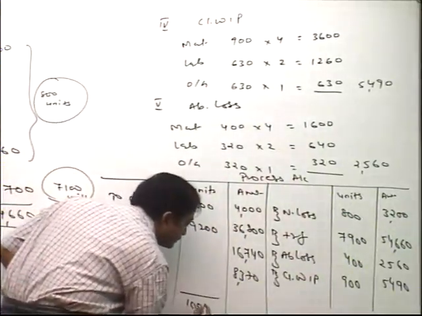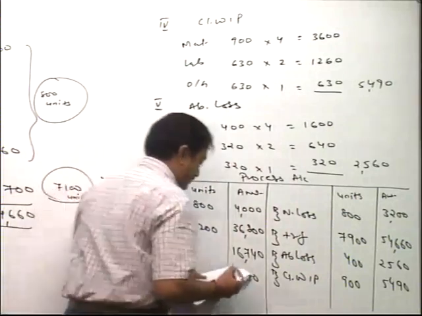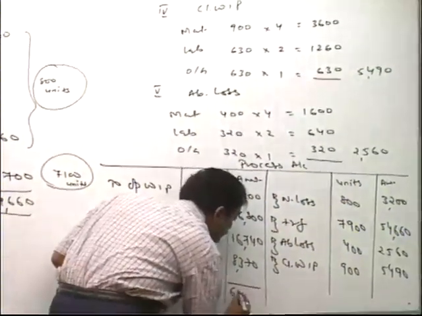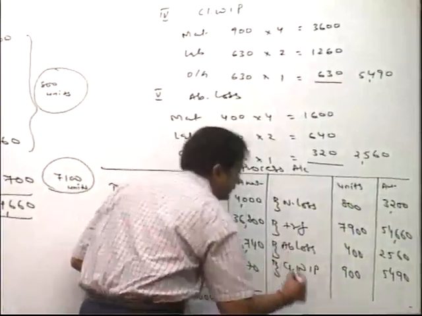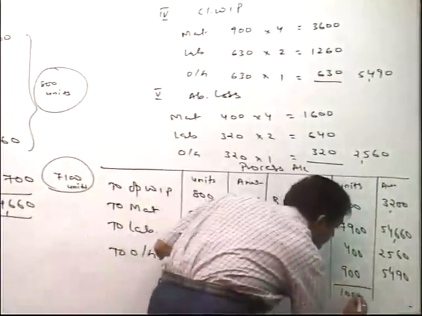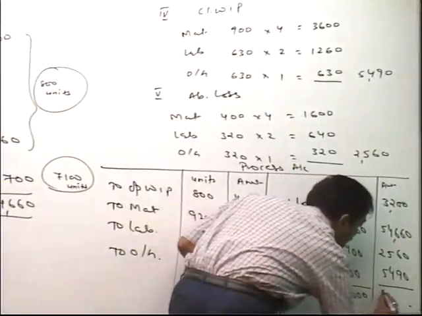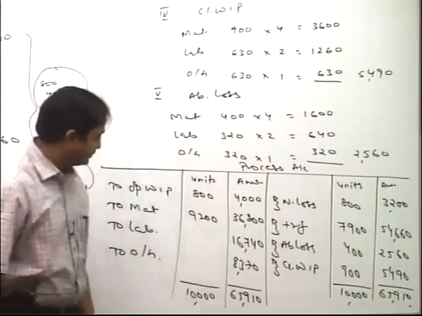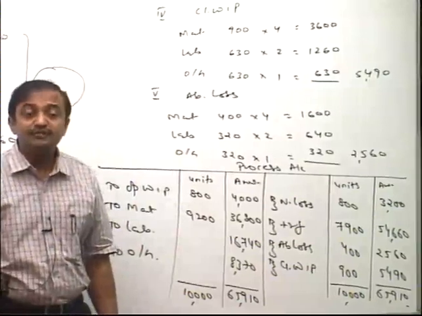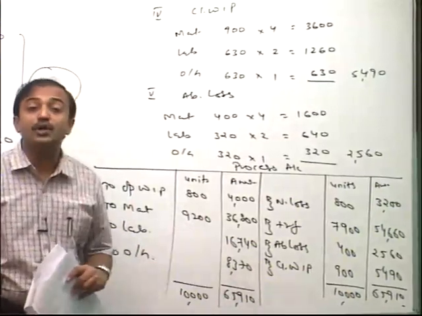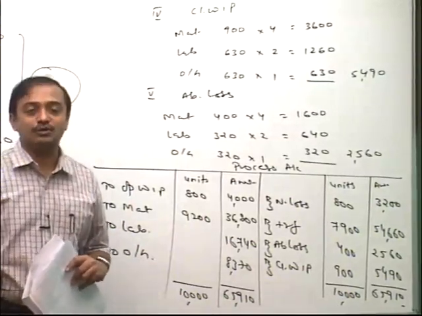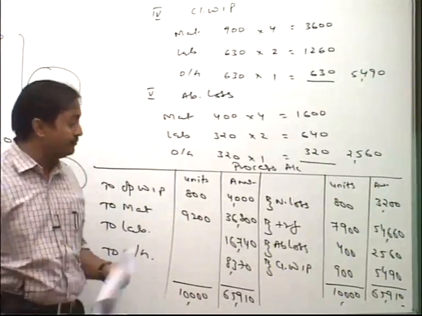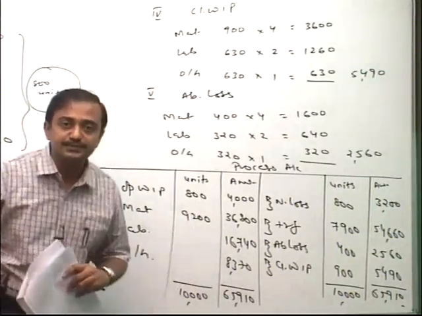10,000 units, 65910. Simple, friends. Still, friends, after the process account I will show you other accounts. Other accounts means normal loss and, friends, abnormal loss accounts. But first of all you complete this.